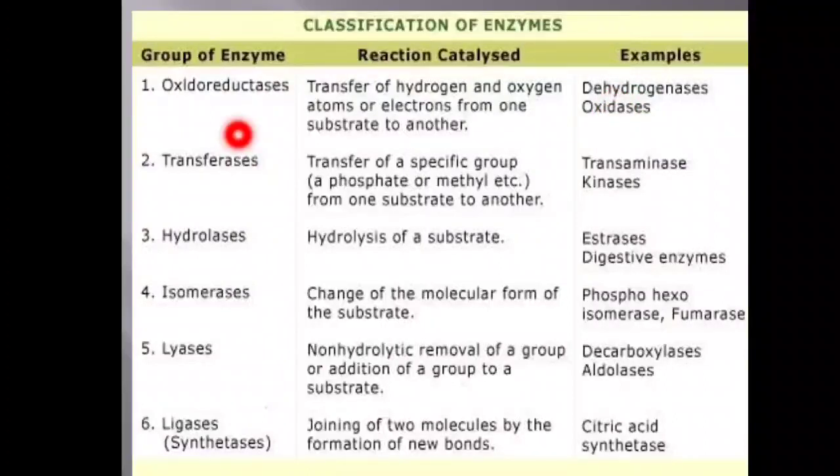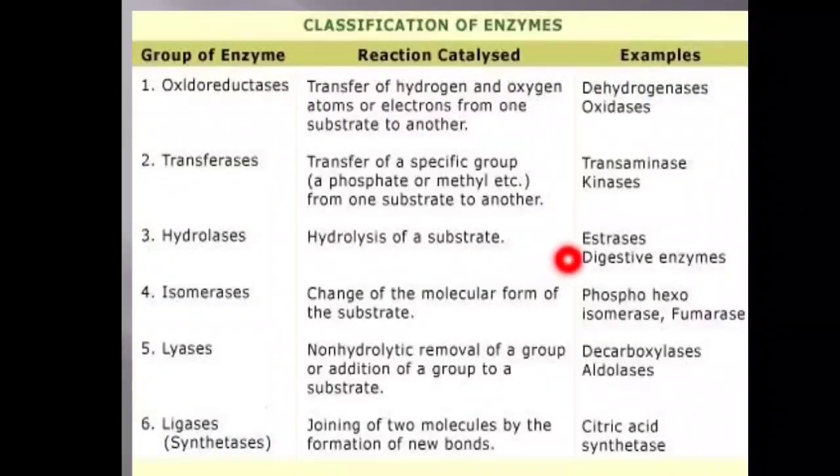Secondly, the transferases. They transfer a specific group from one substrate to another substrate. So transaminases, kinases, etc. are the examples for these transferases. Thirdly, the hydrolases. The word itself says that these are the enzymes which bring about the hydrolysis of a substrate.